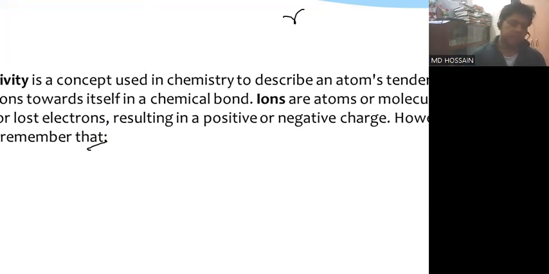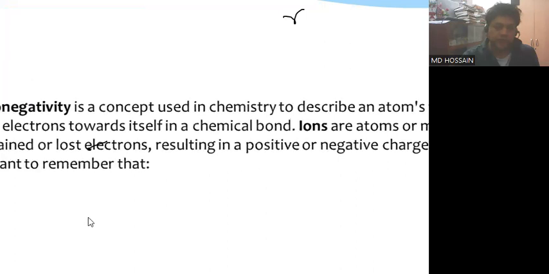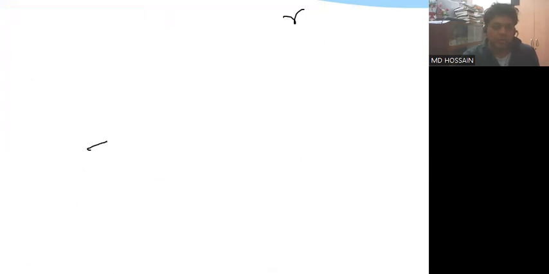Firstly, we are going to introduce what electronegativity is. Electronegativity is a concept used in chemistry to describe an atom's tendency to attract electrons towards itself in a chemical bond. Now the question comes: what is a chemical bond? A chemical bond is a type of bonding by which all the atoms in a molecule are combined together. We will discuss it in more detail later.